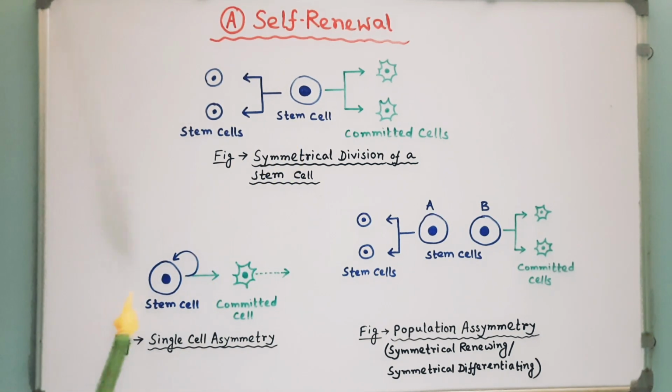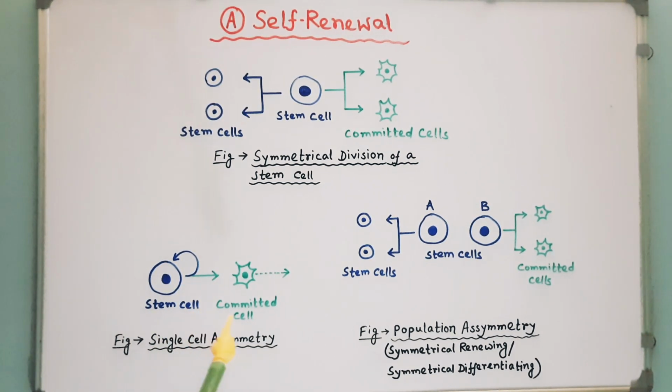Now, see this diagram. If the stem cell divides asymmetrically, then it will produce a self-renewing stem cell as well as a daughter cell that goes on to differentiate. So, in this division, the stem cell pool is stabilized.